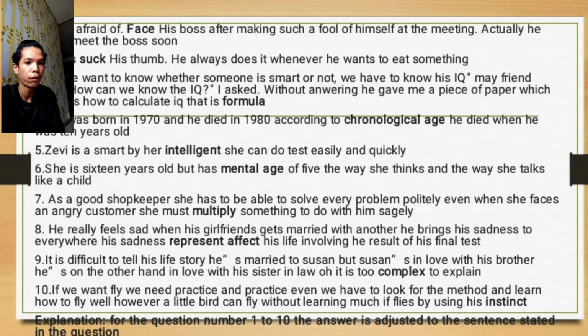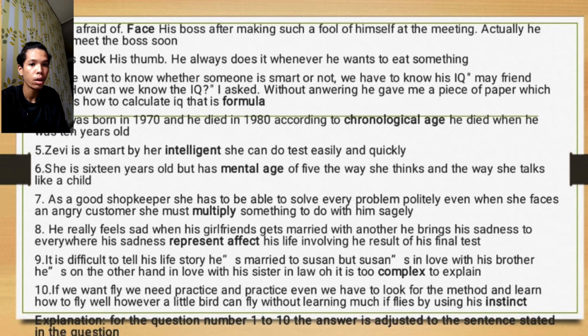5. Zevi is smart by her intelligence. She can do tests easily and quickly. 6. She is 16 years old but has a mental age of 5. The way she thinks and the way she talks are like a child. 7. As a good shopkeeper, she has to be able to solve problems politely, even when she faces an angry customer. She must multiply something to do him sadly.